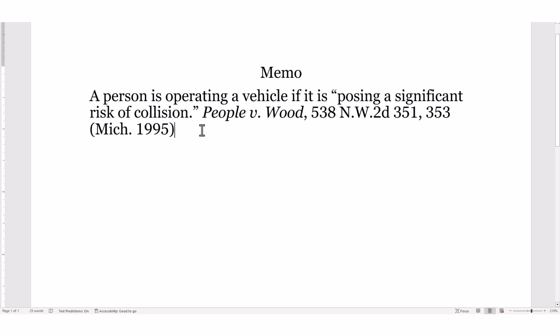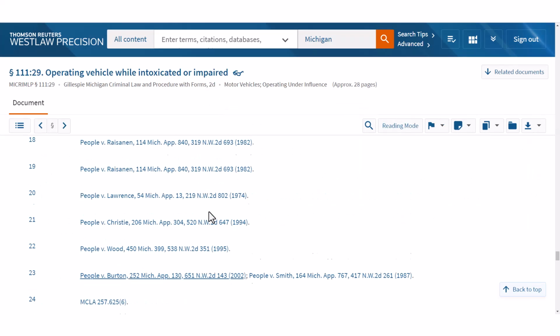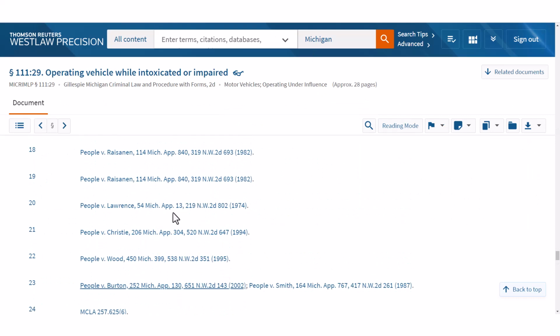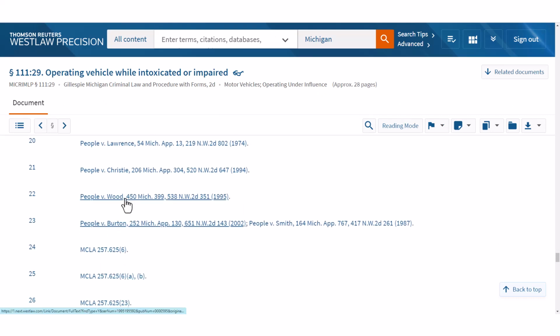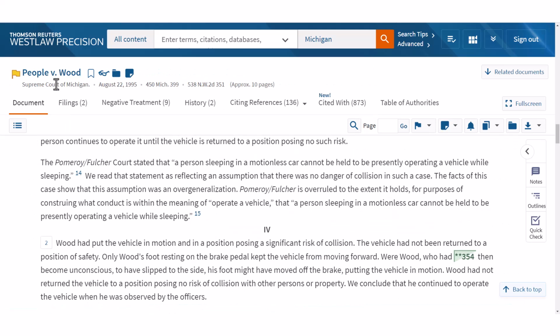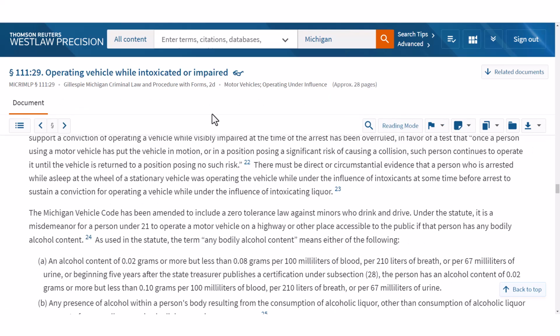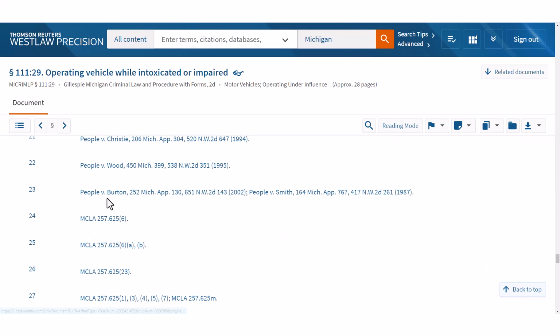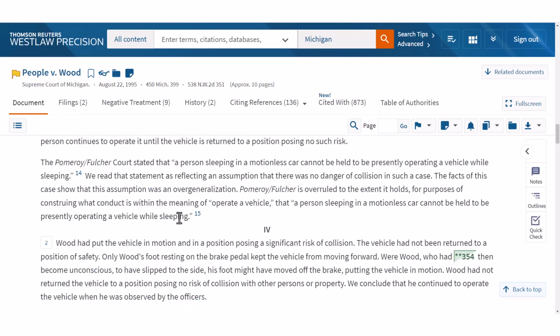Okay, so again, you cannot cite that secondary authority. So what you do is, this is the treatise I'm showing you again. You go from the treatise, you go into the footnotes, and you click on the actual source. You can click from right here, click there, and it will get you to your primary authority. Now I'm showing you People versus Wood, or you can go down into the actual footnotes, and then from here, click to People versus Wood. Okay, so that's how you do it. The footnotes are the bridge.